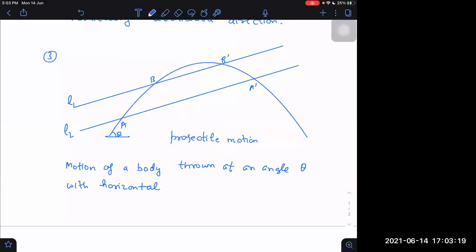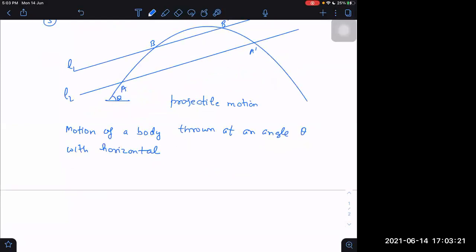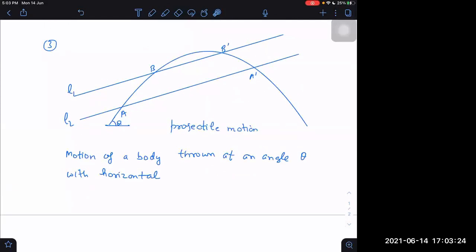Now, one thing here. If I take two lines, L1 and L2, then the time taken to go from A to B will always be equal to the time taken to go from B dash to A dash. L1 and L2 are some imaginary lines, parallel to each other.